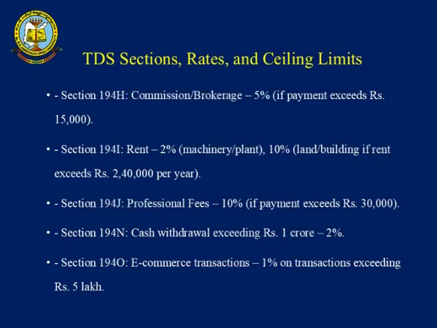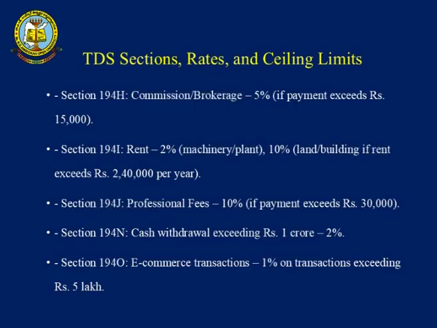And we have section 194I, rent: 2% on plant and machinery and 10% on land and building, if rent exceeds 2,40,000 per annum. Then section 194J, professional fees, at 10%, if payment exceeds 30,000.